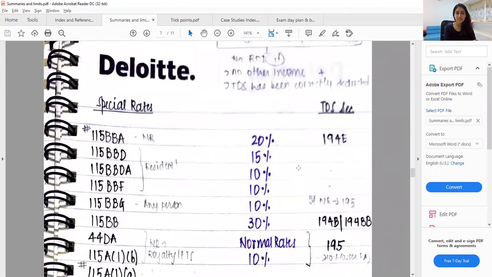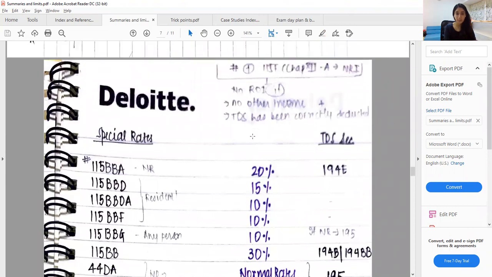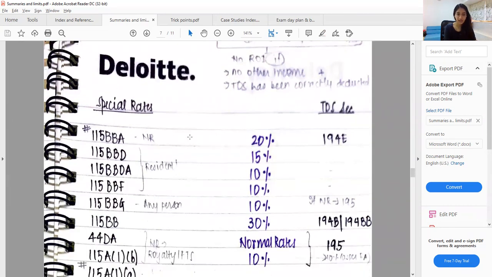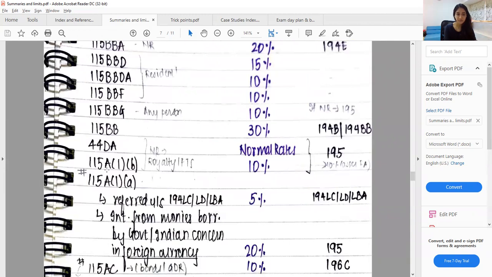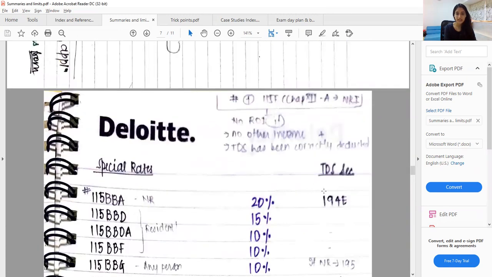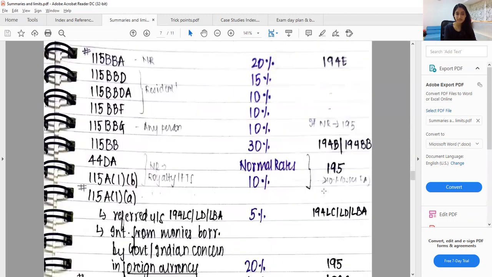Then this is special rates. This is a very important topic, and this is very frequently asked in paper 7 also. There's at least one question here on all the special rates, especially 115BBA and this one, 115A. So I had written everything together here. So this is the normal rates and TDS ka rate separately.